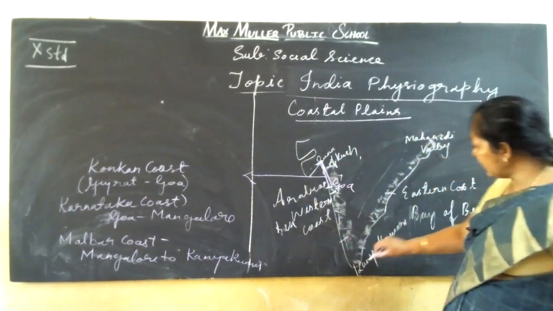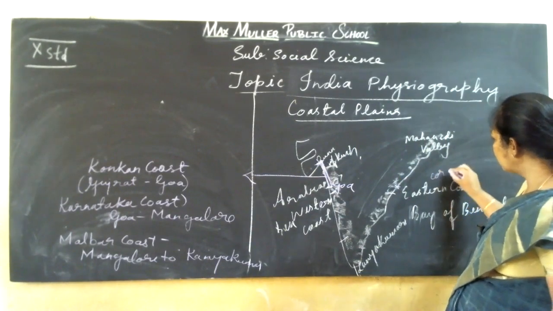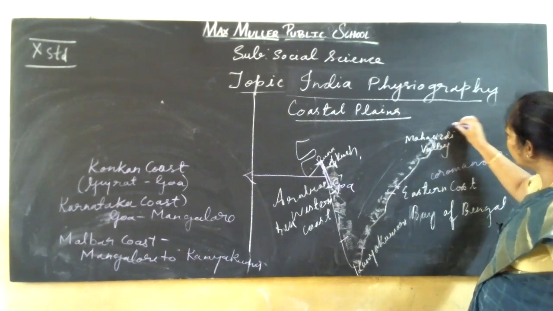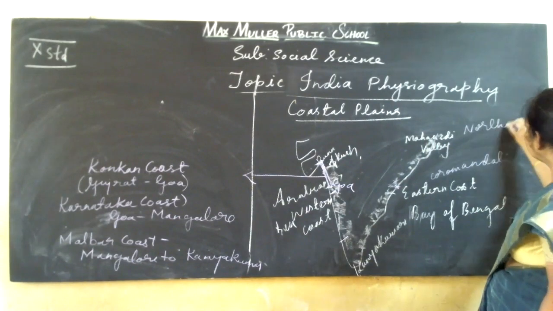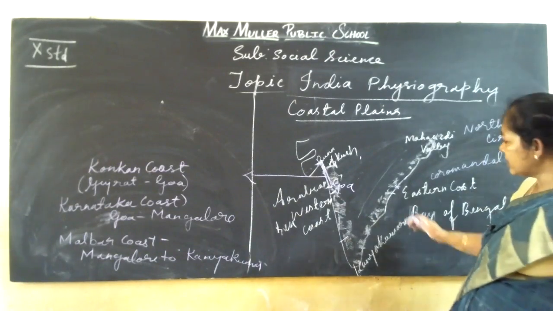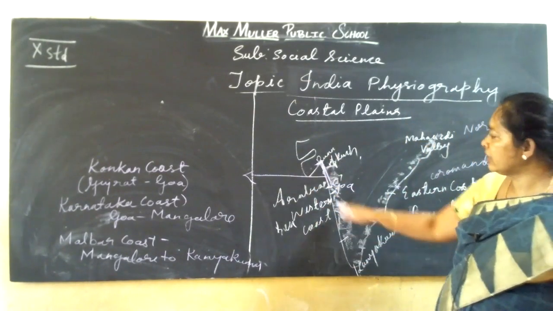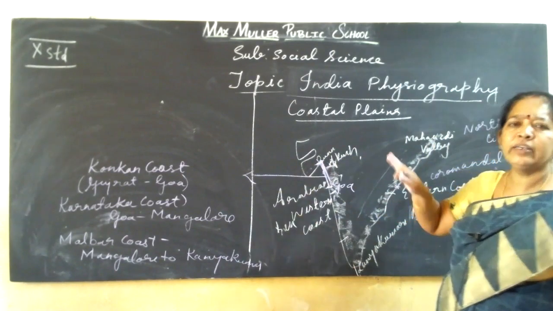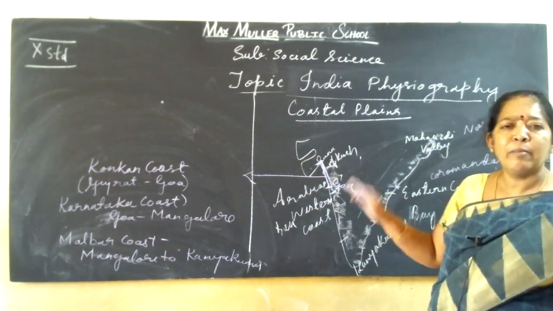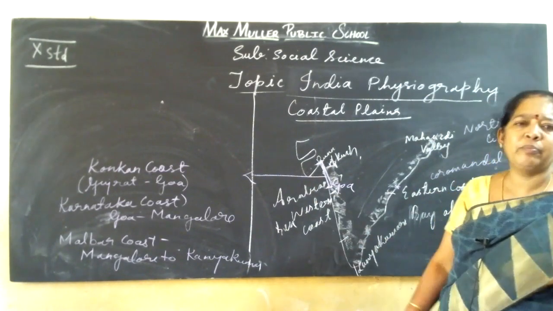From Kanyakumari to here, it is the Coromandel Coast, and from here to here, it is the Northern Circars. So the eastern coast is divided into the Coromandel Coast and Northern Circars, and the western is Konkan from Gujarat to Goa, Karnataka from Goa to Mangalore, and Malabar from Mangalore to Kanyakumari.